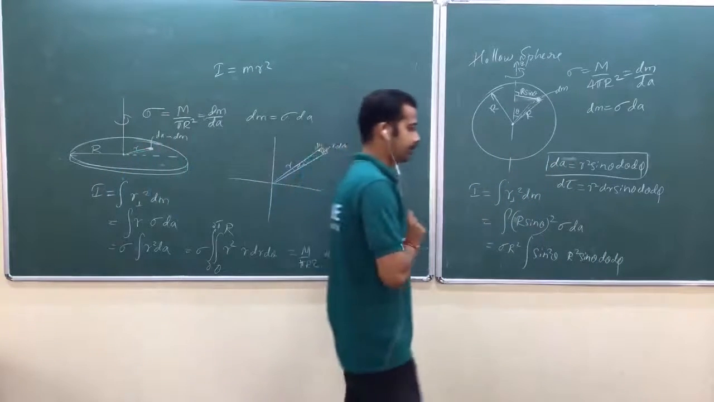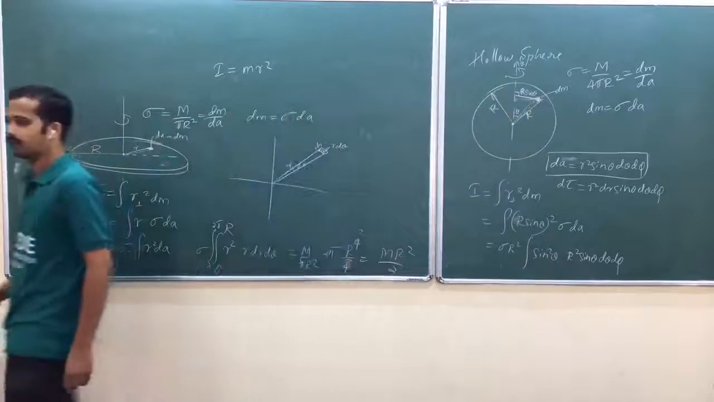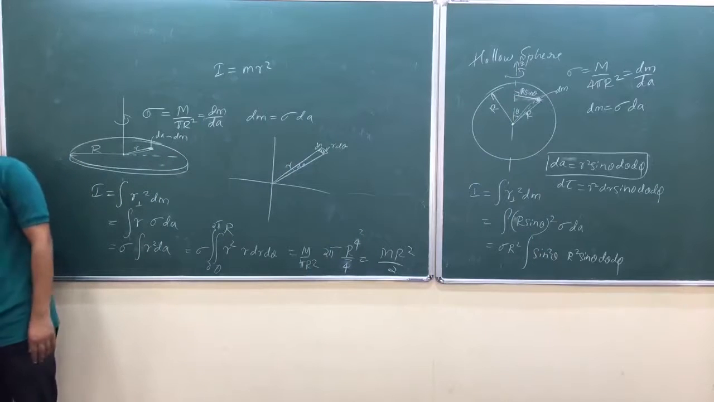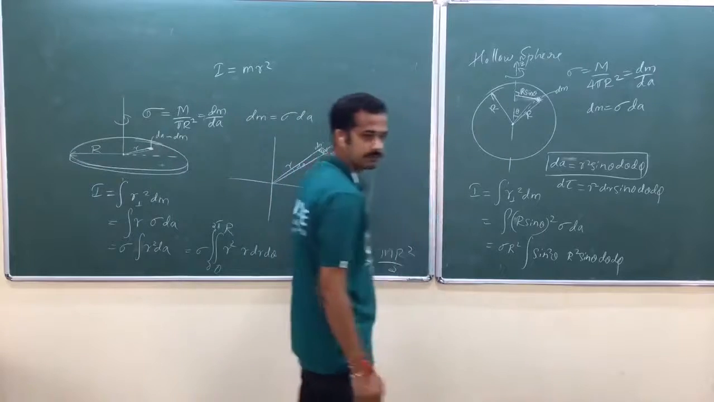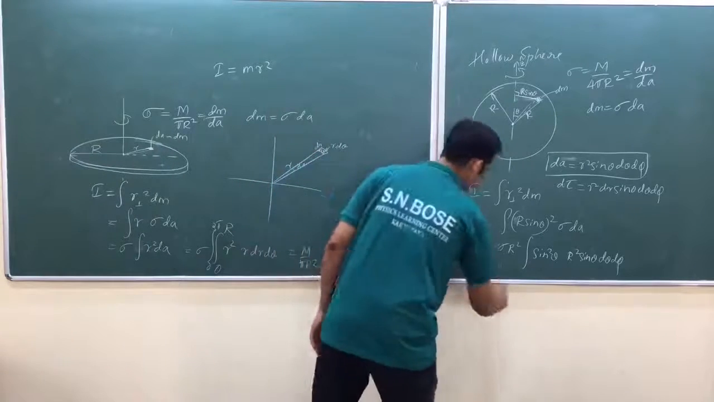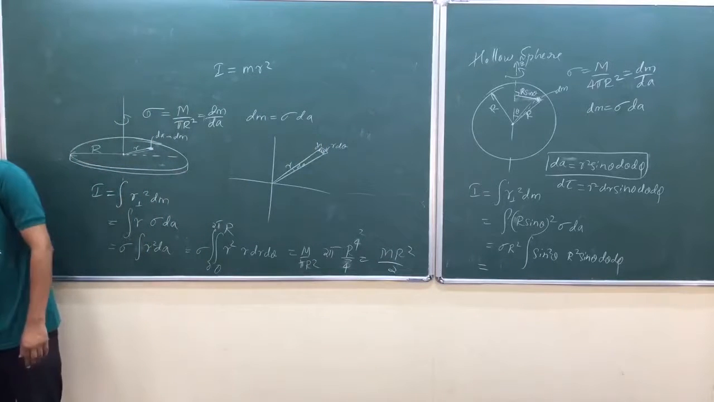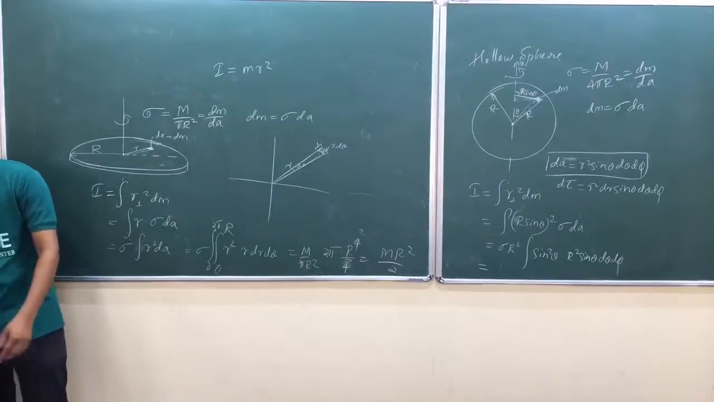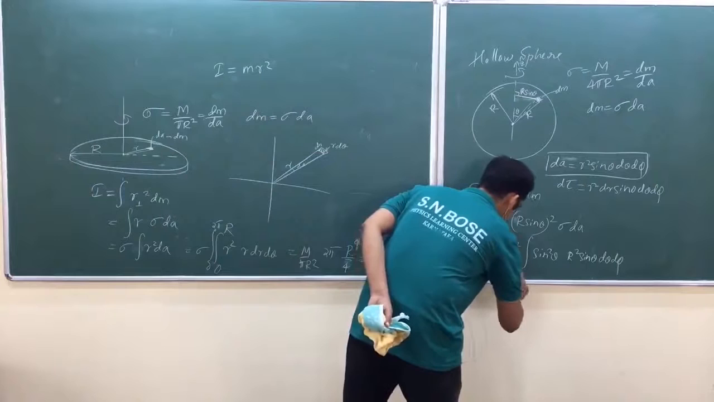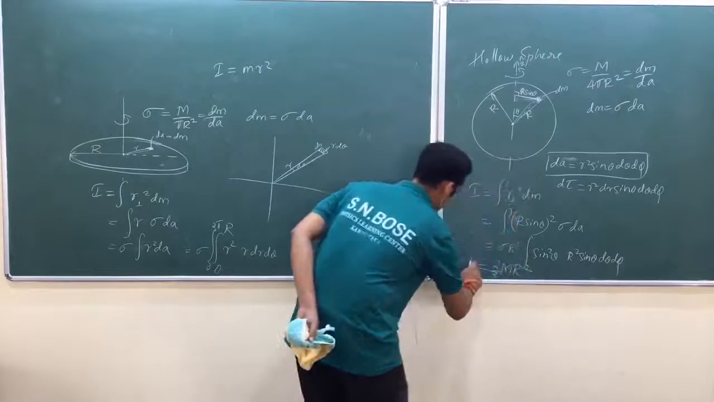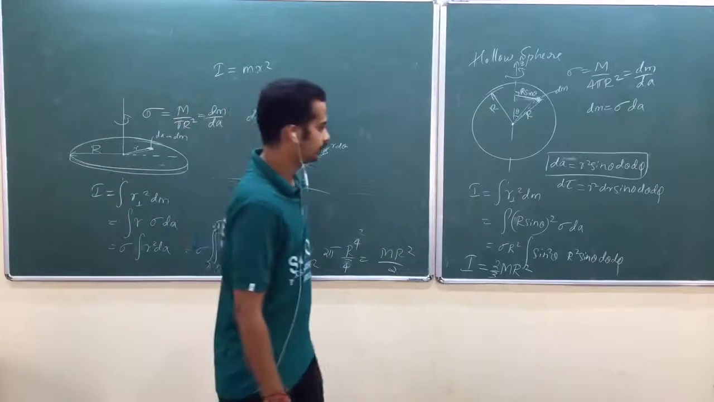You get the integral of sin cube theta from 0 to pi. Can you do that one? Sin cube theta from 0 to pi, what will it give? Ultimately you know the answer. We will do that part later. What's the answer? Any idea? 2 by 3 m r square. 2 by 3 m into r square.